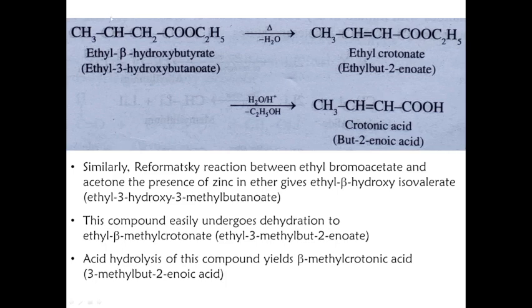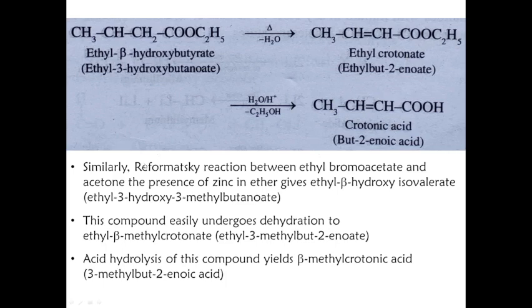So here we have an OH group, and here we have a hydrogen, and this OH group and one hydrogen will remove a molecule of water, and this will become CH3CH double bond CH, C double bond O, OC2H5. So this will become an alpha beta unsaturated ester. This is ethyl crotonate, a derivative of carboxylic acid. CH3CH double bond CHCOOH is crotonic acid. On hydrolysis of ethyl crotonate, we get crotonic acid.